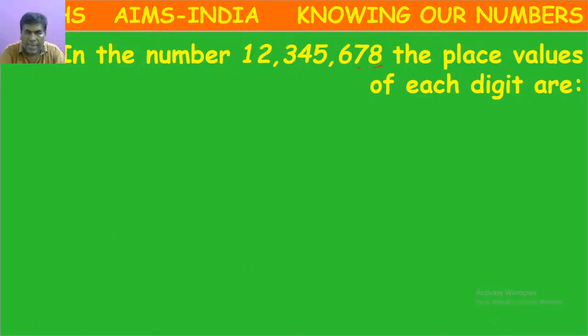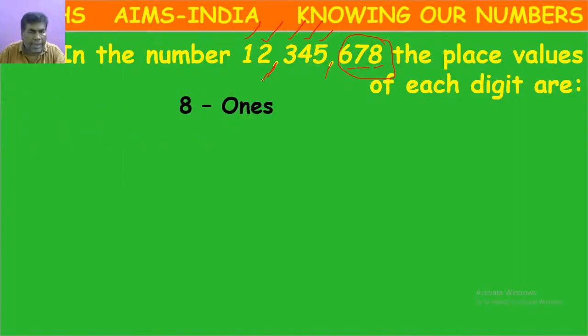After ones, tens, hundreds, after 3 places, we have to keep a comma according to the international numeral system. After that, thousands, 10,000s, 100,000s, we keep a comma. Next, millions, 10 millions. After every 3 places, we keep a comma.